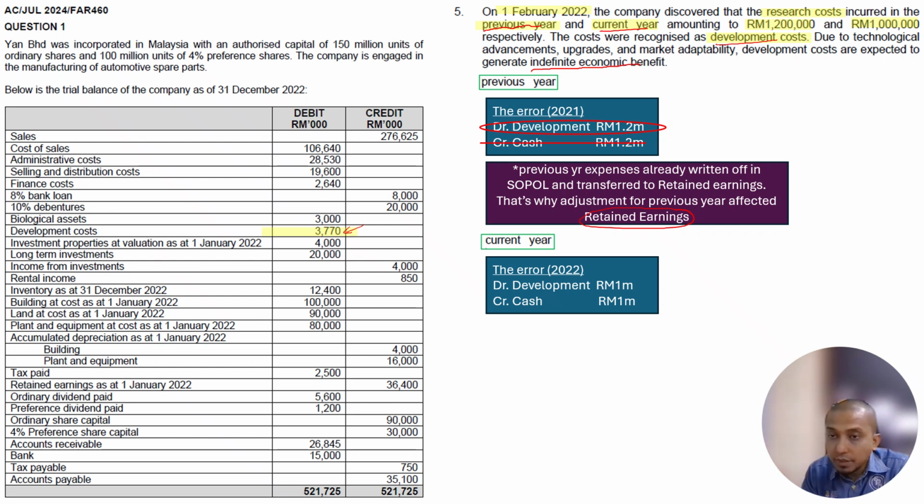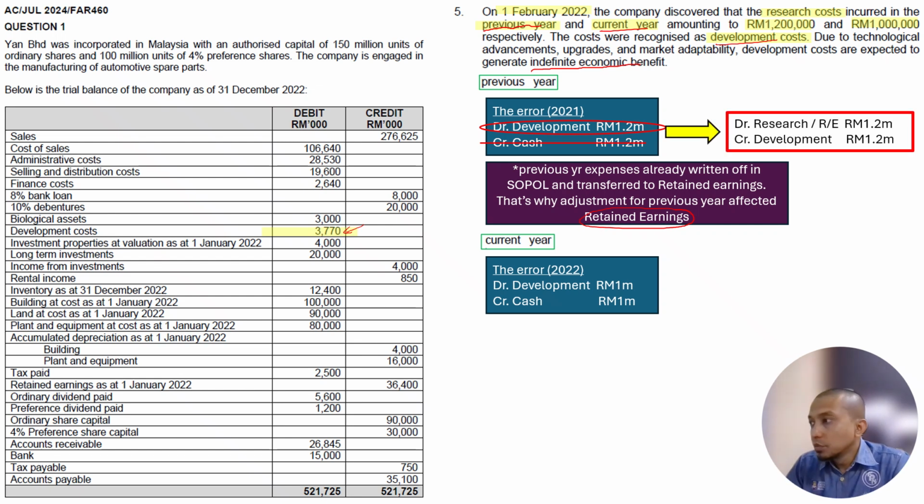The cash is correct already, right? So no need to look at the correct one. The error is the debit development. So what is the adjustment? We need to take it out from development, so we credit development and we debit a research cost. But in this case, we cannot adjust the expenses anymore, so we need to put it inside retained earnings.